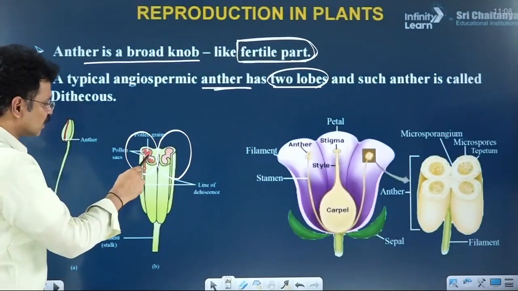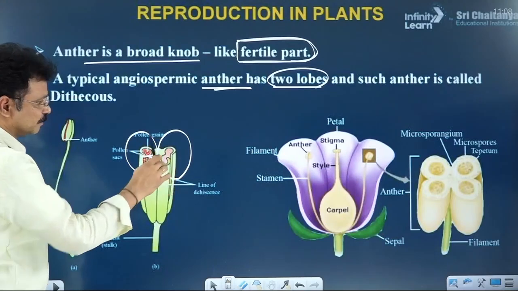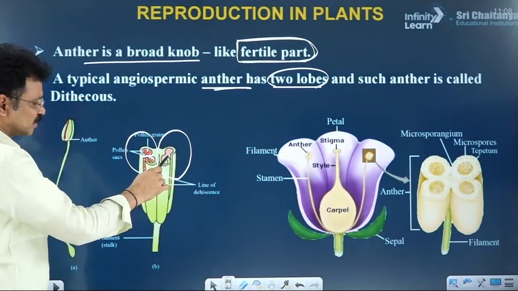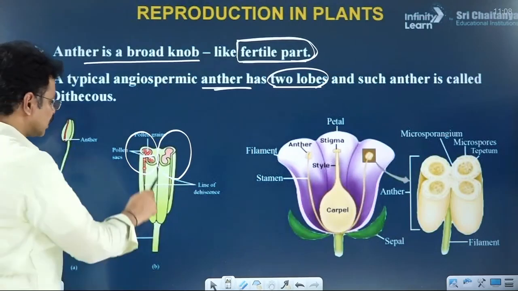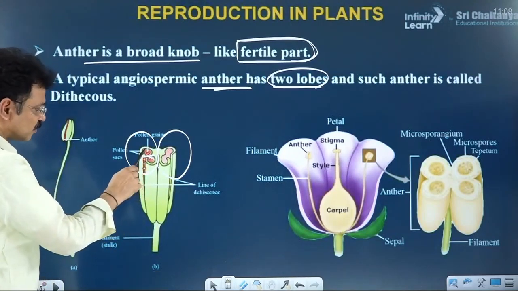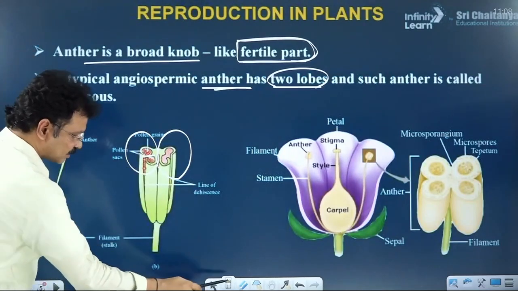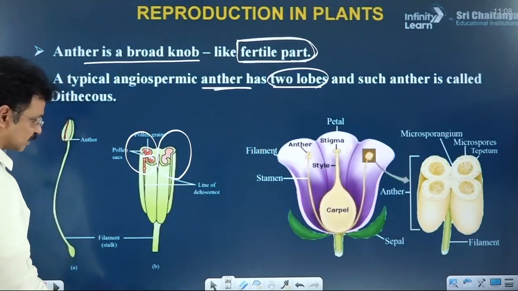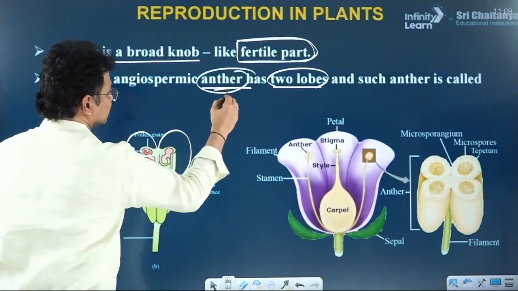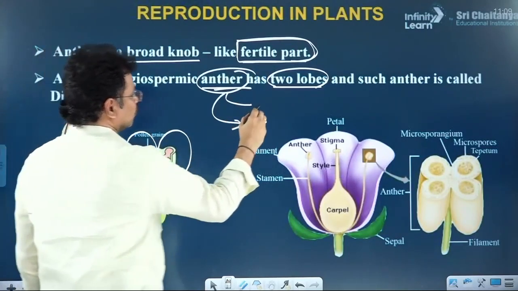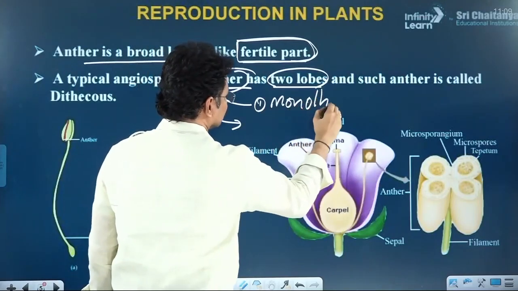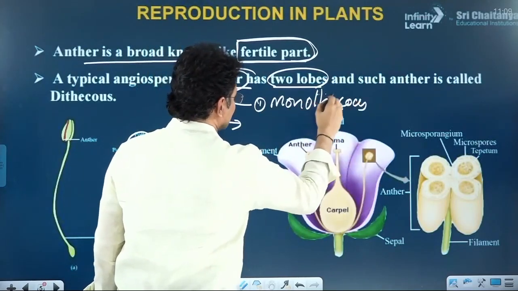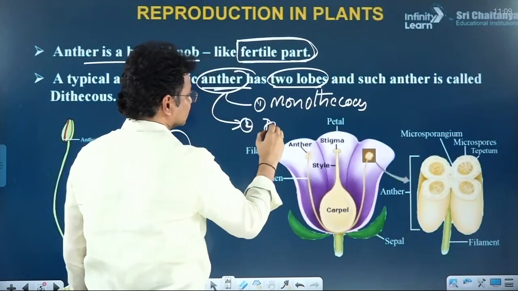In each lobe, the number of thecas differs from species to species. Based on the number of thecas in each lobe, anthers are broadly classified into two categories: one is the monothecous anther, another is the dithecous anther.